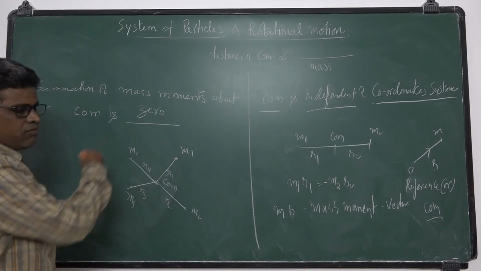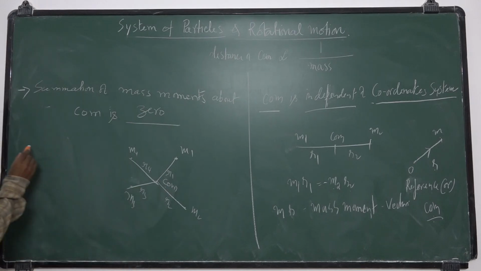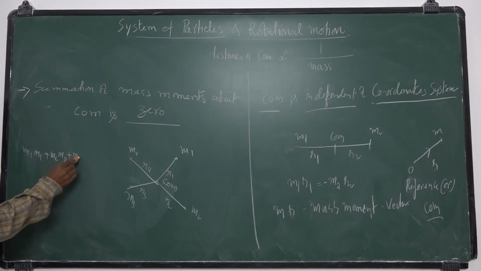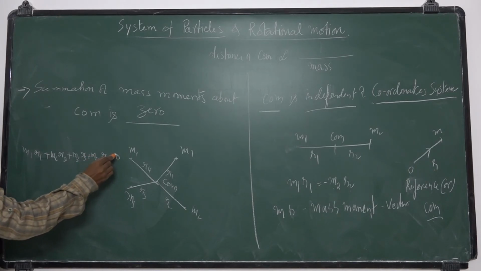The summation of all mass moments about the center of mass is zero. That is, m1 r1 plus m2 r2 plus m3 r3 plus m4 r4 should be zero.